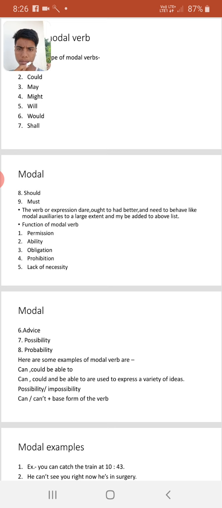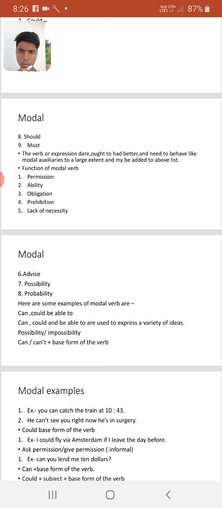Functions of modal verbs. First, permission. Second, ability. Third, obligation. Fourth, prohibition. Fifth, lack of necessity. Sixth, advice. Seventh, possibility. Eighth, probability. Here are some examples of modal verbs.